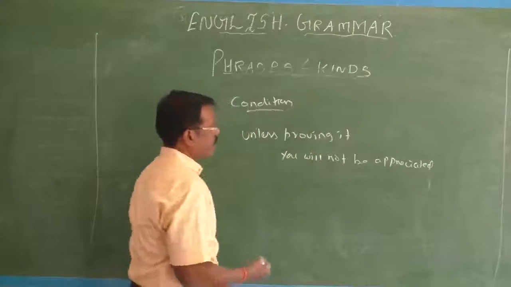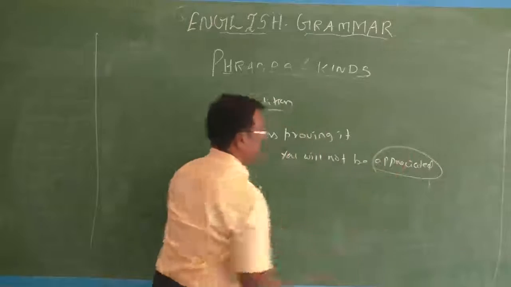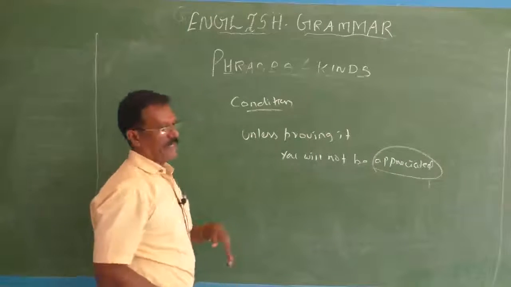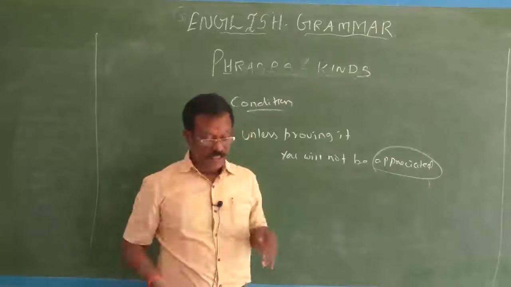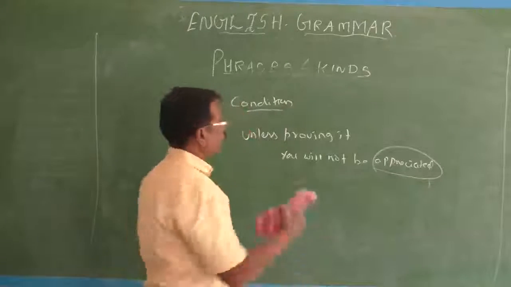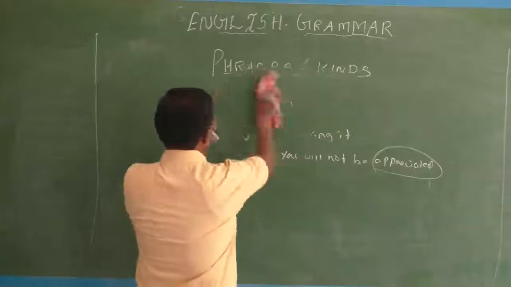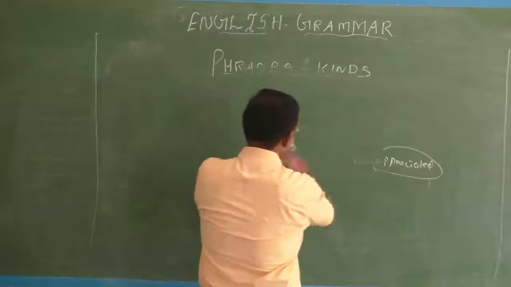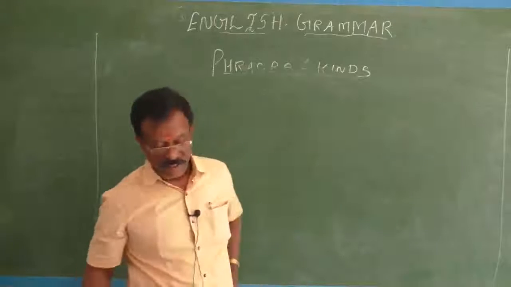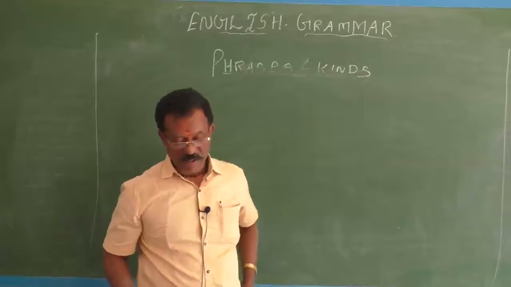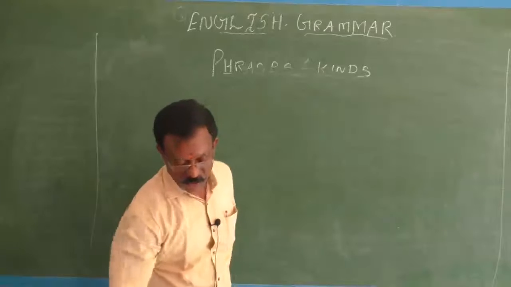What is the condition for appreciation? Unless proving it. As it gives a condition here, this is called an adverbial phrase of condition. Mostly you know that conditional clauses are introduced by if or unless. Then adverb phrases of manner and purpose also.